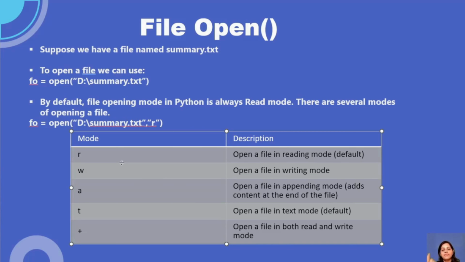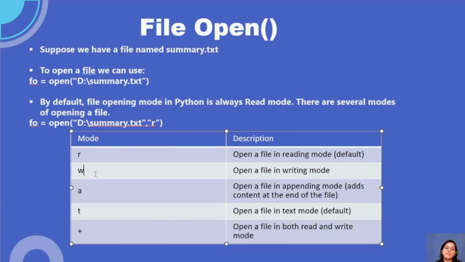If you want to read a file, you have to write R mode beside your file name. Similarly, for writing, you give W mode. For appending, if you want to add more text to your existing file, it will be A mode, right?